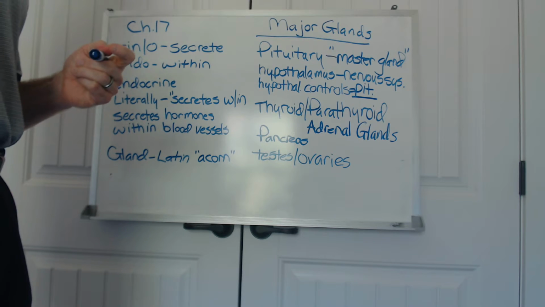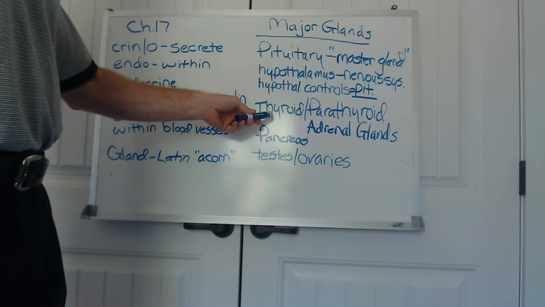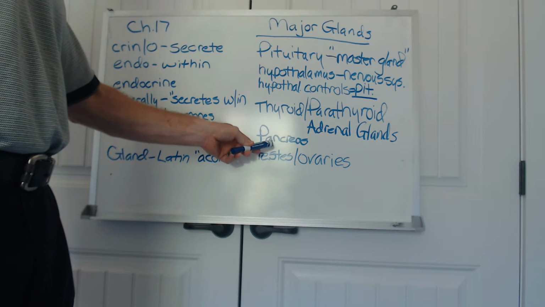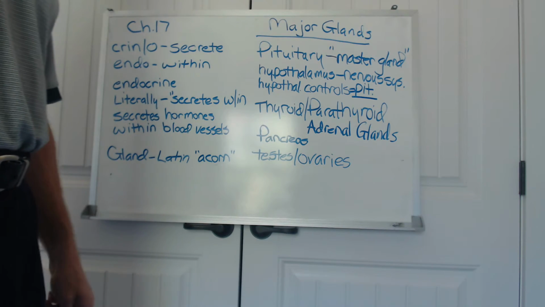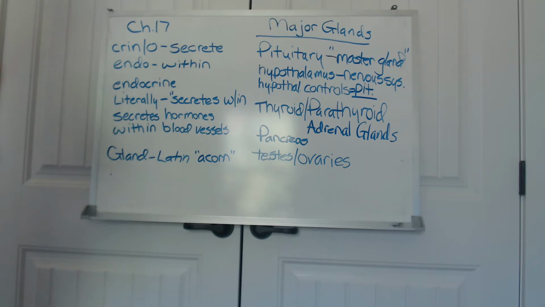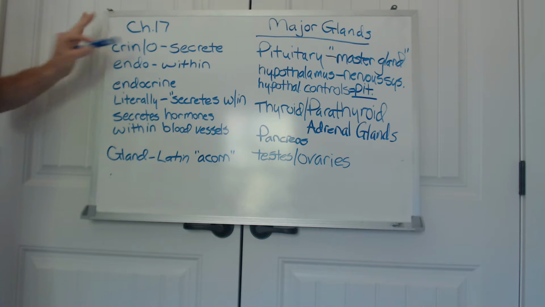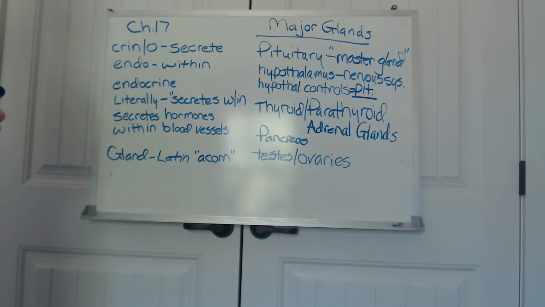Major glands of the endocrine system include the thyroid, parathyroid, adrenal, pancreas, testes, and ovaries. And then getting back to the very beginning, we said that the endocrine system is made up of the combining form crino, which means to secrete, and endo, which means within.